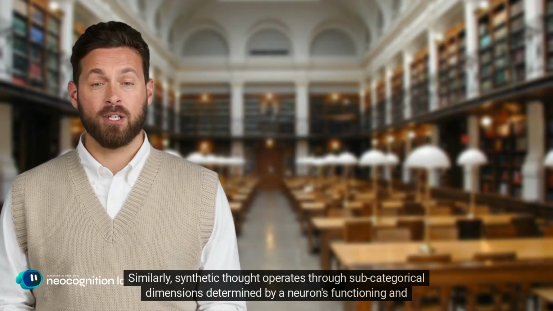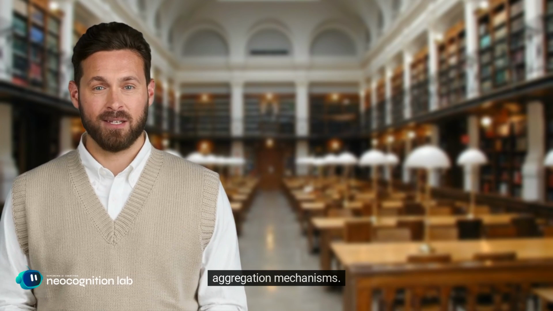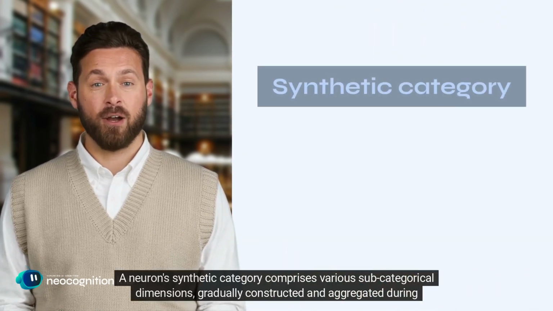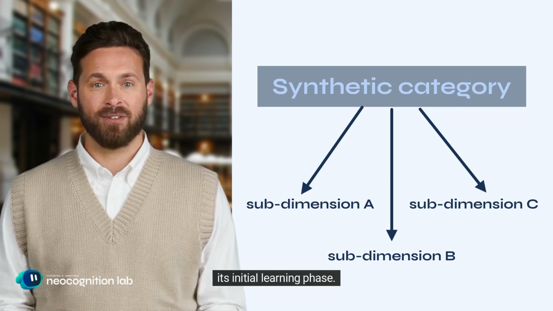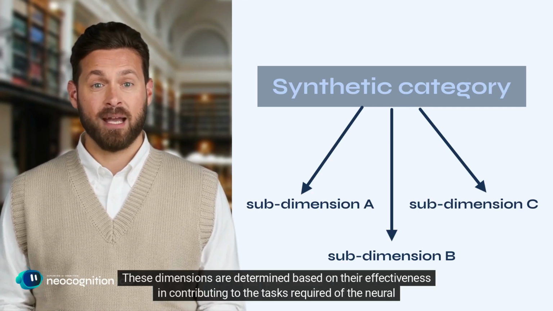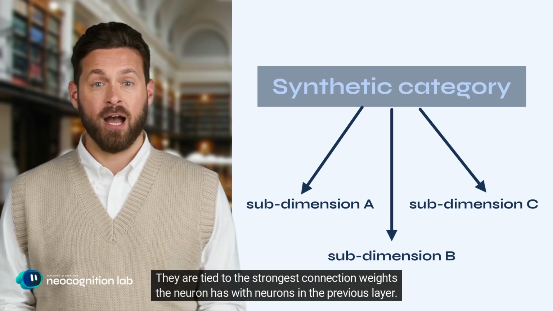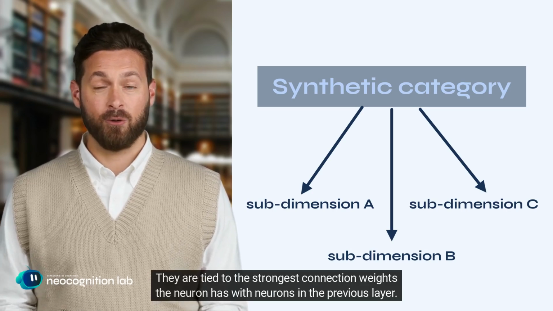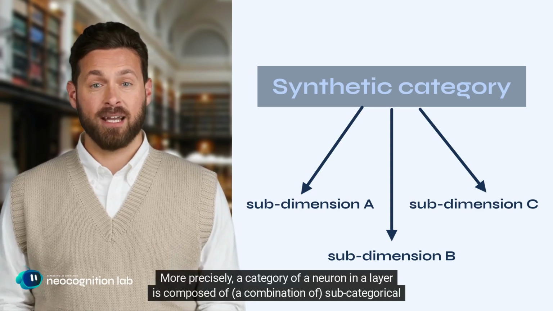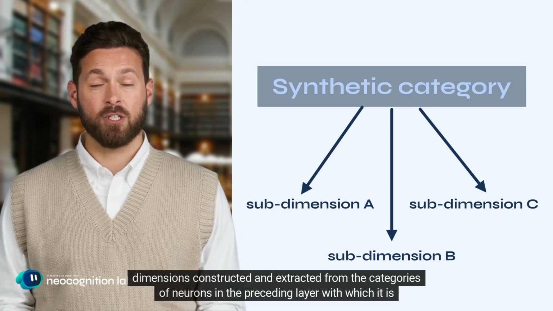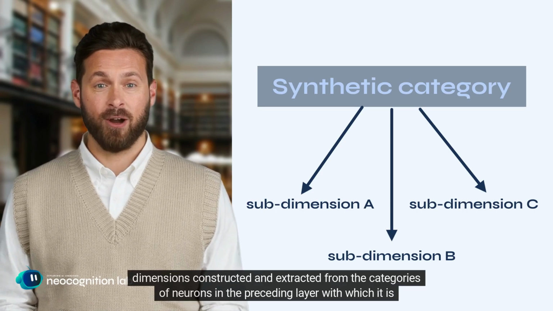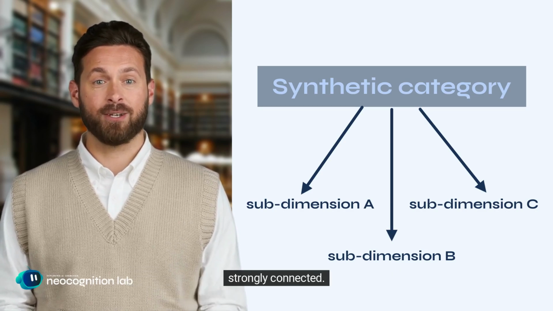Similarly, synthetic thought operates through subcategorical dimensions determined by a neuron's functioning and aggregation mechanisms. A neuron's synthetic category comprises various subcategorical dimensions, gradually constructed and aggregated during its initial learning phase. These dimensions are determined based on their effectiveness in contributing to the tasks required of the neural network. They are tied to the strongest connection weights the neuron has with neurons in the previous layer. More precisely, a category of a neuron in a layer is composed of a combination of subcategorical dimensions constructed and extracted from the categories of neurons in the preceding layer with which it is strongly connected.